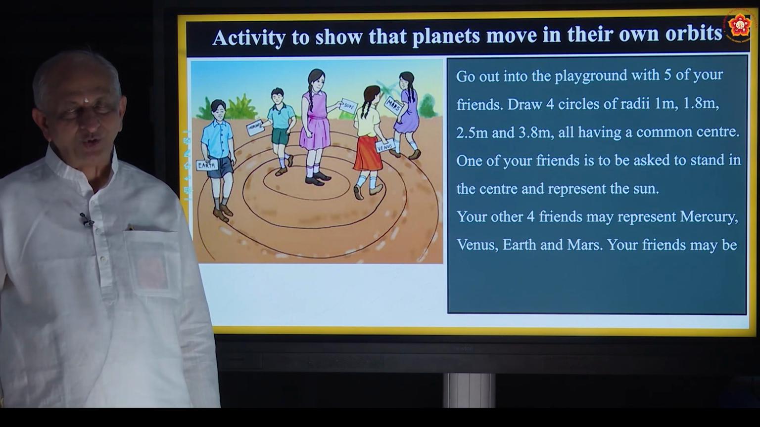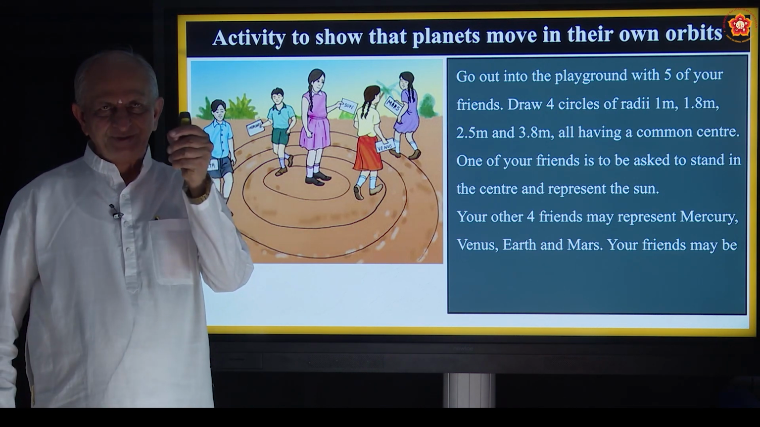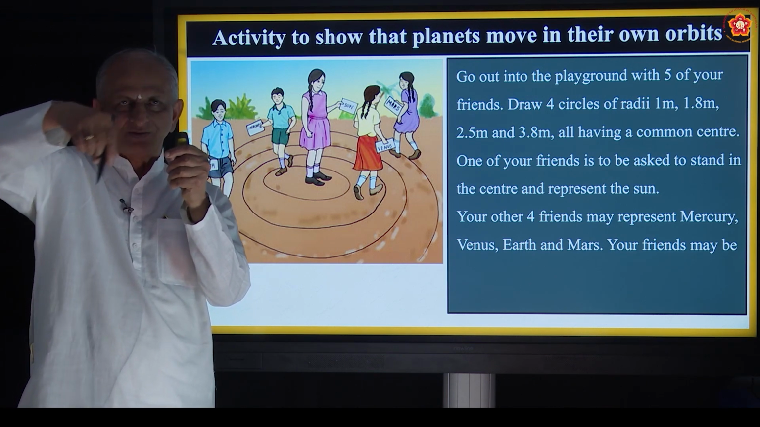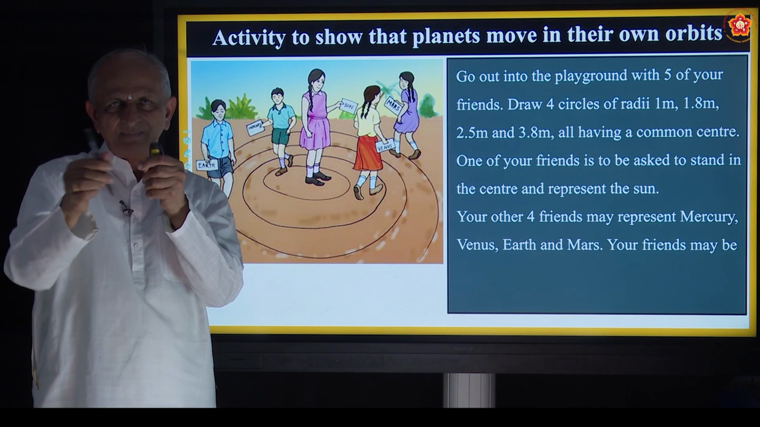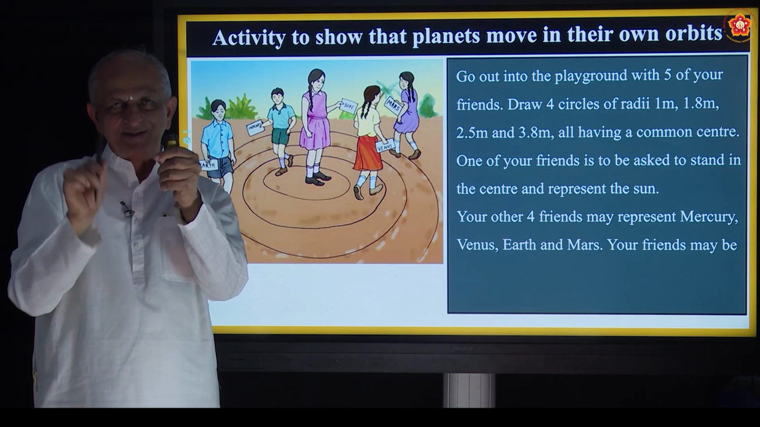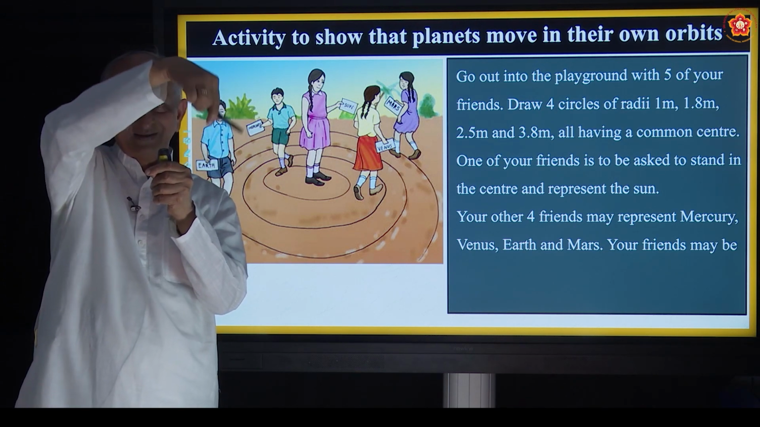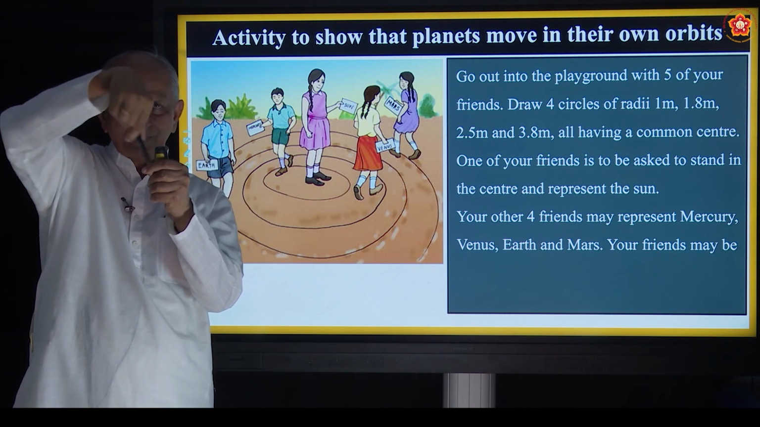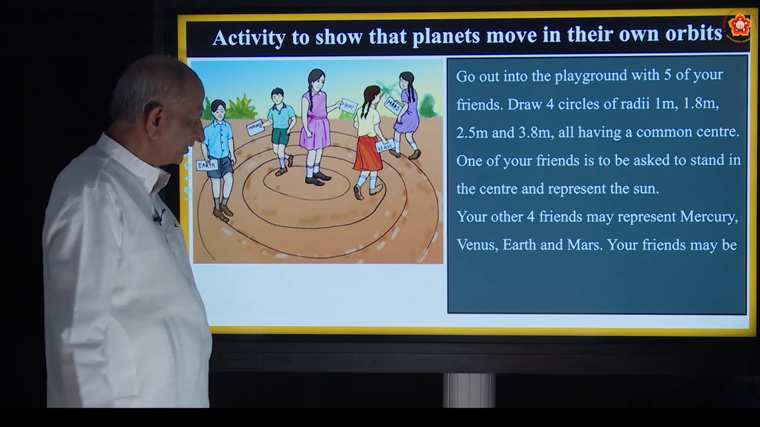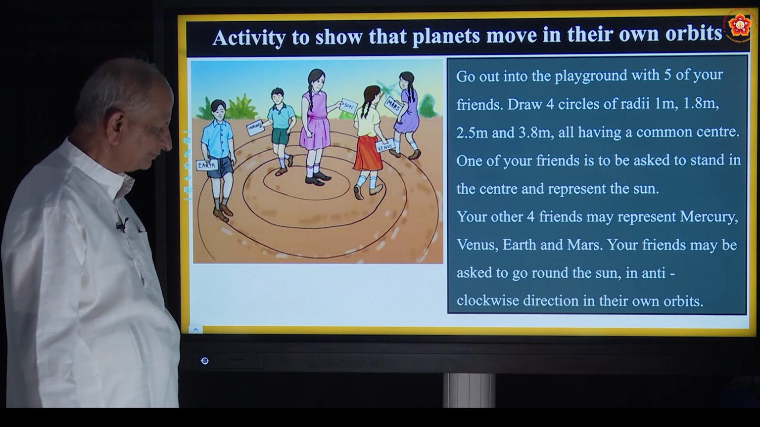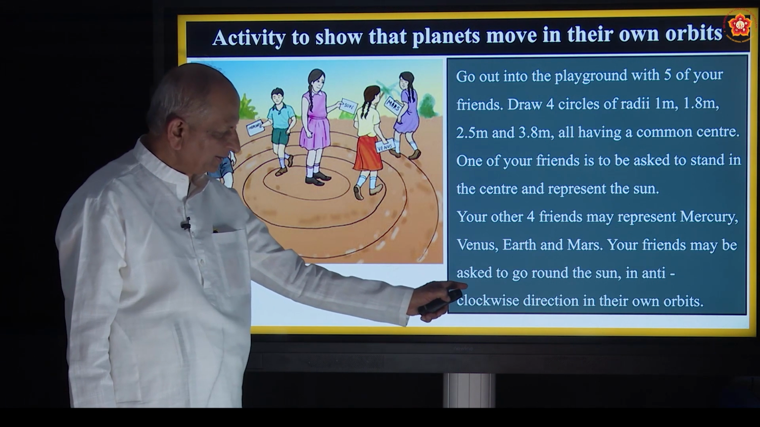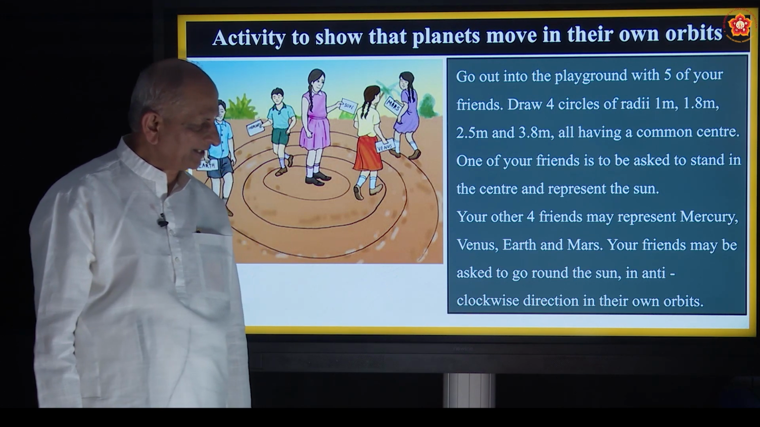And what must they do? See, if this is the sun, they should go around. It is called revolution. At the same time, they will be rotating like this. Rotating and revolving, both will be there. Okay, that is a very interesting activity. You try in your school. Asked to go around the sun in anti-clockwise direction.